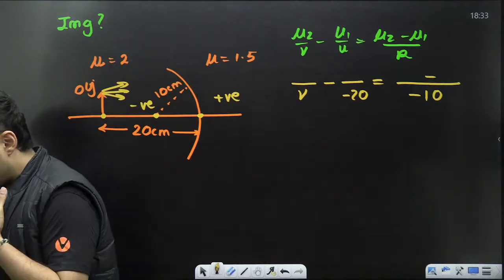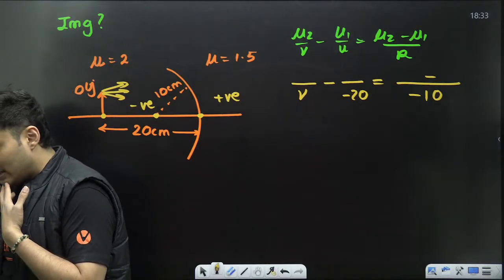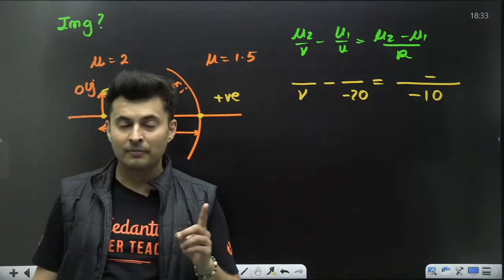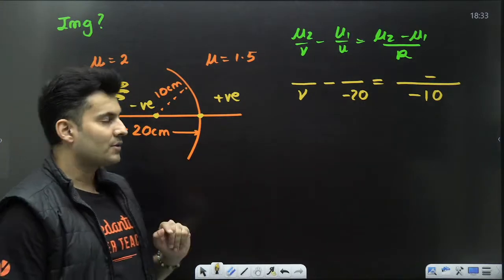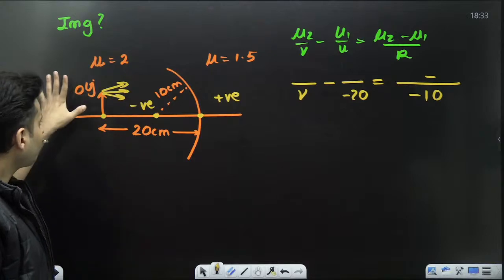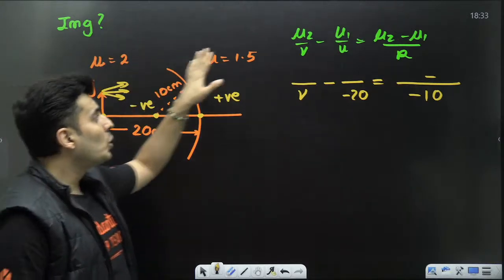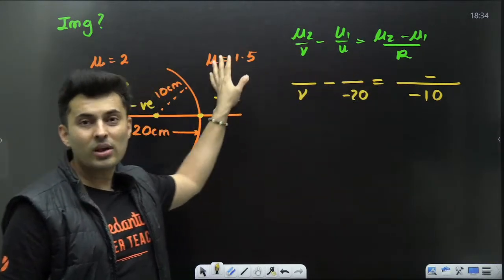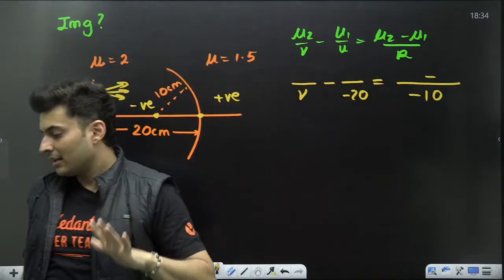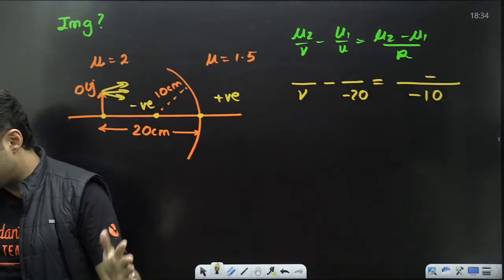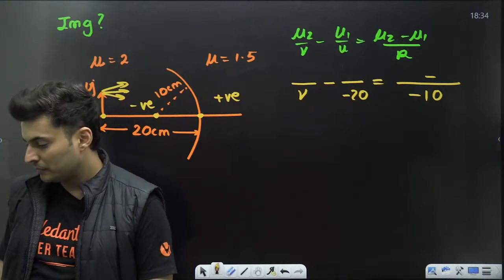Deviation is 180 minus 2i, and i minus r. Sheena, you got confused. I'll come back to it. Hold on, just one second. In this, who is mu2, who is mu1? Just answer that, then Sheena, I will definitely answer your question too.